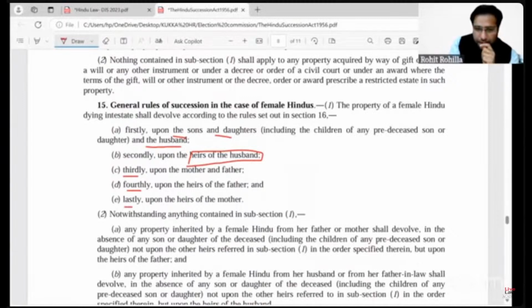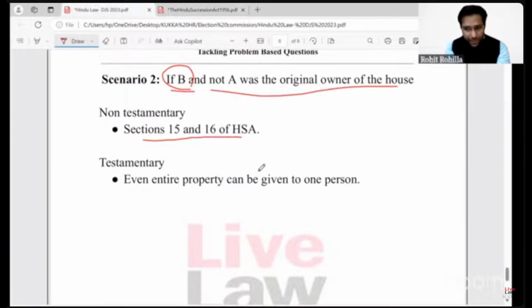Now, in our case, what happened? The wife, in our case, died after her husband, right? So, as per section 15, husband was not there, but the son and the daughter were alive. So the first category of heirs were present, and we need not consider other heirs of the female.